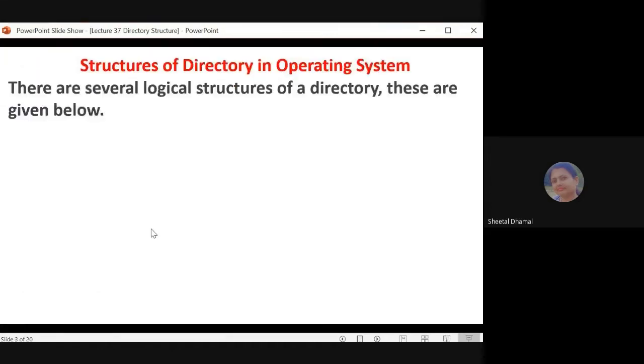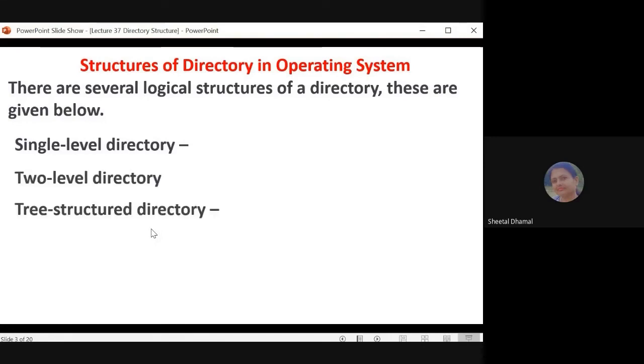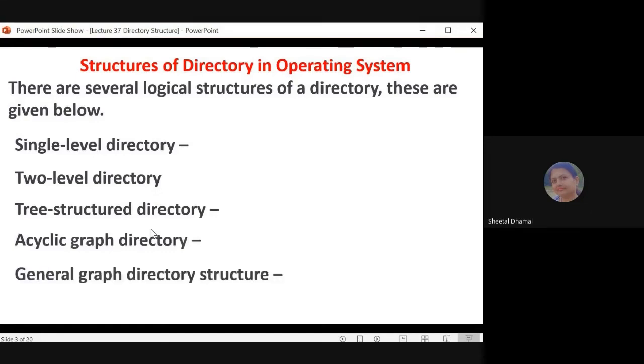So there are several logical structures of a directory, meaning how these directories are saved inside your hard disk. Different logical structures are used for that. It is divided into single level directory, two level directory, tree structure directory, acyclic graph directory, and general graph directory structure. So these are the different structures of the directory. Now we will see them one by one.